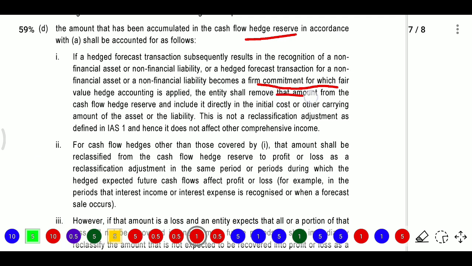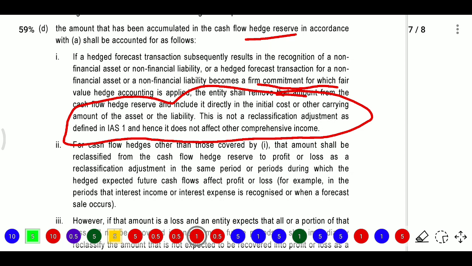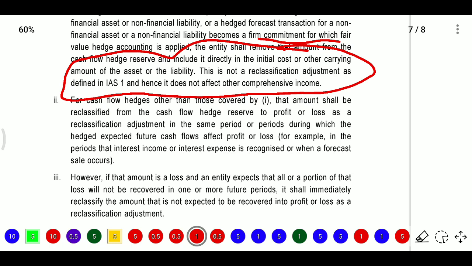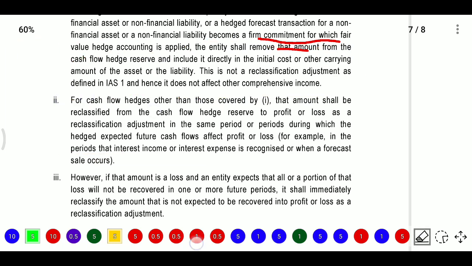Here the entity removes that amount from the cash flow hedge reserve and includes it directly in the initial cost or other carrying amount of the asset or liability. This is not a reclassification adjustment as defined in Ind AS 1, and hence it does not affect the OCI. So if it is not a reclassification adjustment, it will not affect the OCI. If it is a reclassification item, it will affect the OCI, because some items we need to reclassify. So we need to see whether it has a reclassification nature or not.